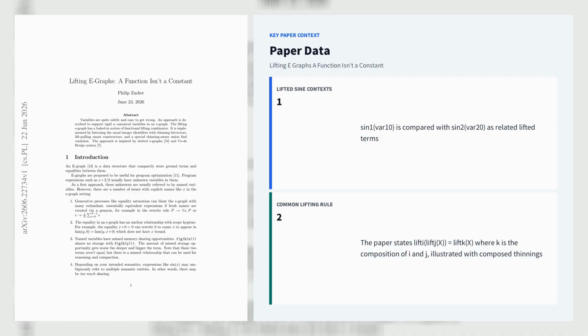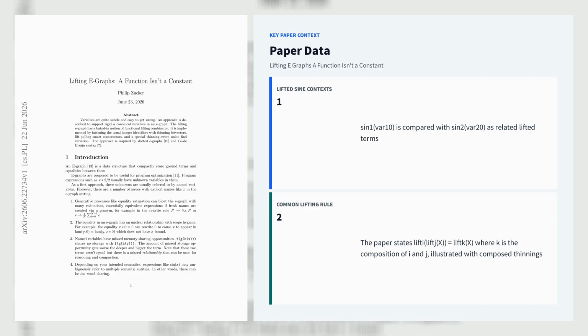Let's explore the second paper, Lifting eGraphs: A Function Isn't a Constant. Lifting eGraphs proposes a lifting-aware extension of eGraphs that treats context as part of term identity, avoiding unsound variable capture while increasing sharing across differently scoped expressions.